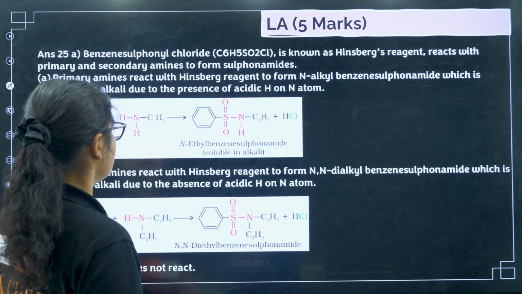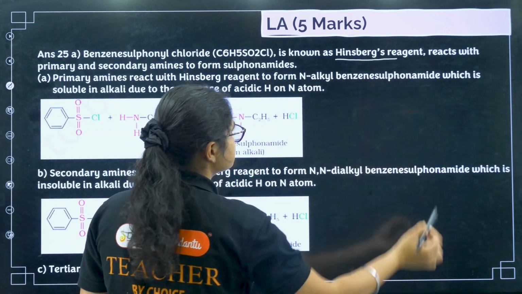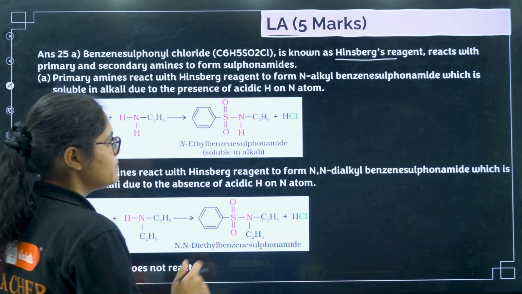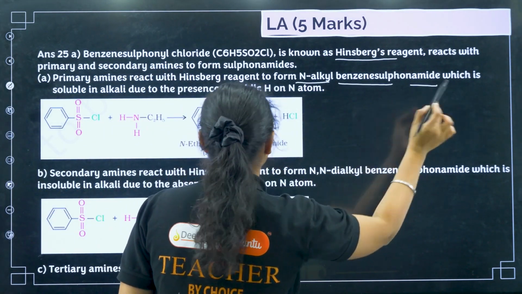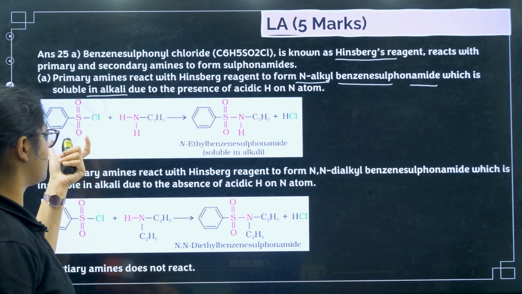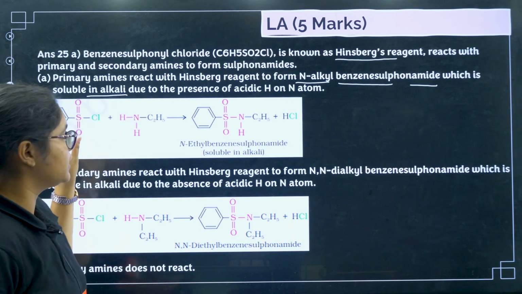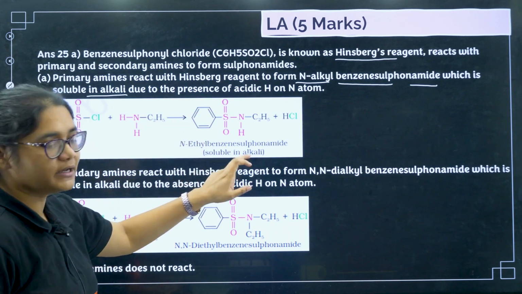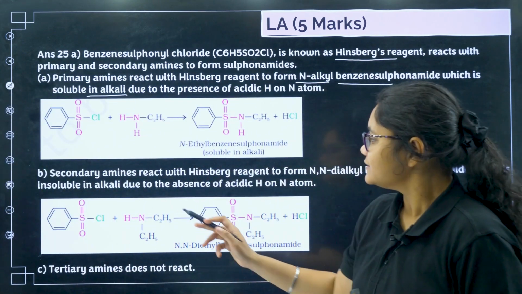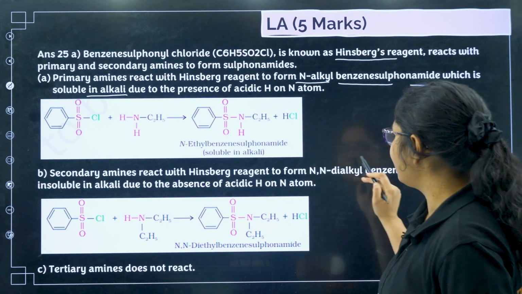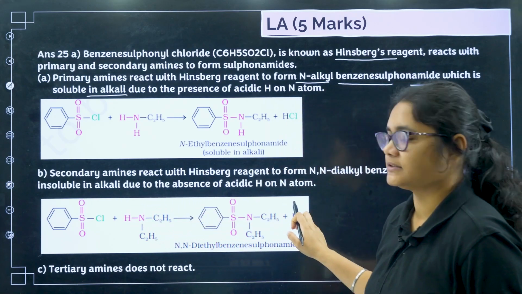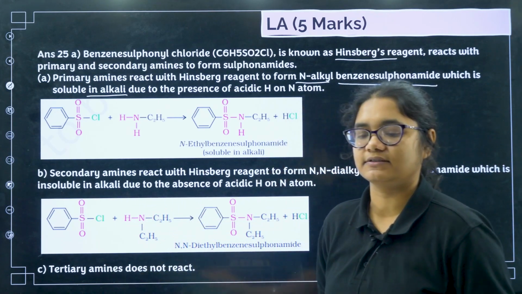Next, what is Hinsberg reagent? Benzene sulfonyl chloride is known as Hinsberg reagent, and how is it used? Primary amines react with Hinsberg reagent to form N-alkyl benzene sulfonamide, which is soluble in alkali due to the presence of acidic hydrogen. So first of all, what happens? You have taken primary amine and benzene sulfonyl chloride, you get a salt, and this salt is soluble in alkali because of this hydrogen present. Now when you take secondary amines, what will happen? Secondary amines react with Hinsberg reagent to form N,N-dialkyl benzene sulfonamide, which is insoluble in alkali due to the absence of acidic hydrogen, and tertiary amines do not react at all.